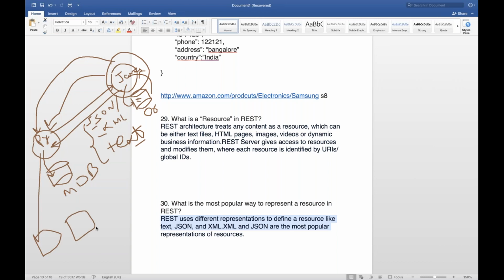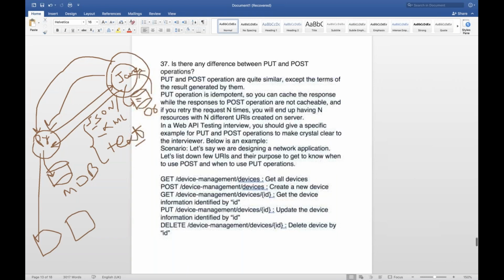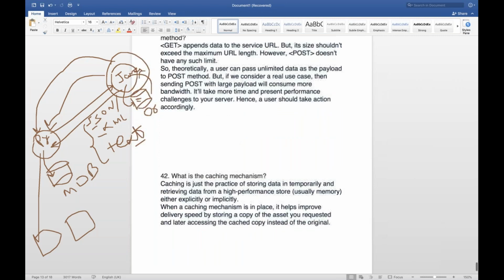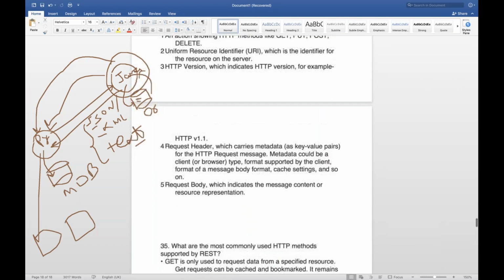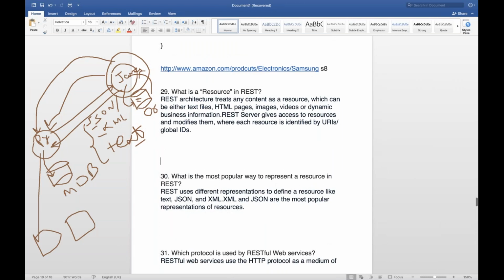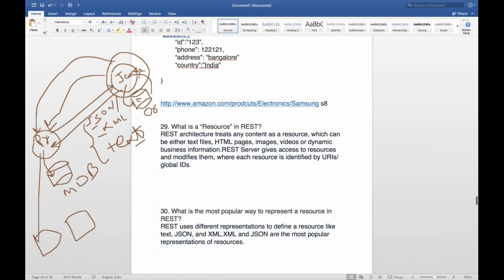So guys, that's all for today in this particular session. In the next session, I'll cover questions 31 to 41, 42. But today we will cover only these 10 questions. So please practice with these questions. These questions are very, very important to know.